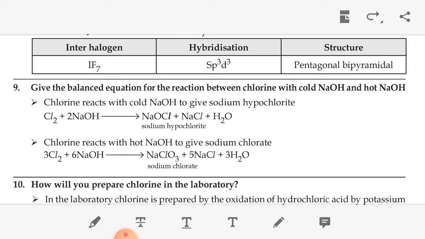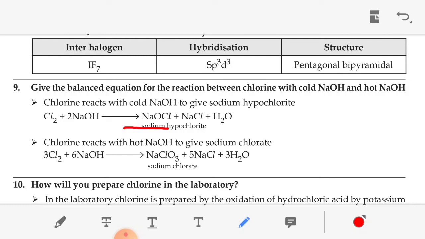The next question, give the balanced equation of the reaction between chlorine with cold NaOH and hot NaOH. Chlorine reacts with cold NaOH, that is 2NaOH, and we get the compound sodium hypochlorite, formula NaOCl. Then chlorine reacts with hot NaOH to get sodium chloride. Cold NaOH gives sodium hypochlorite. Hot NaOH gives sodium chlorate.